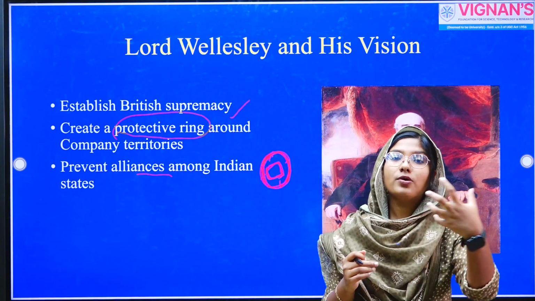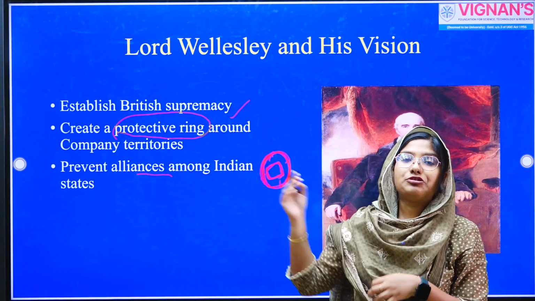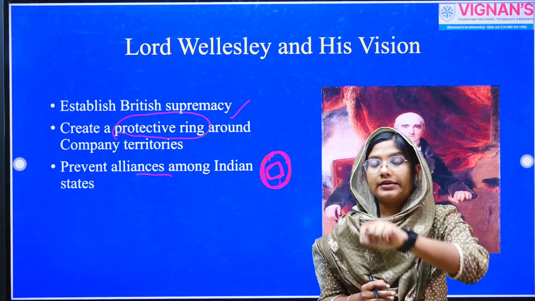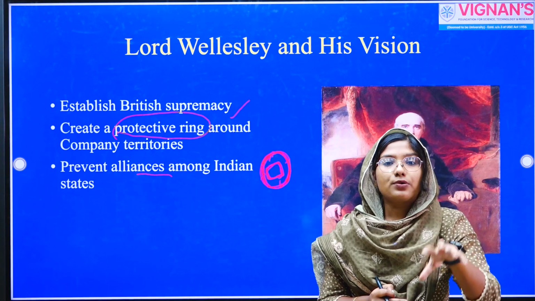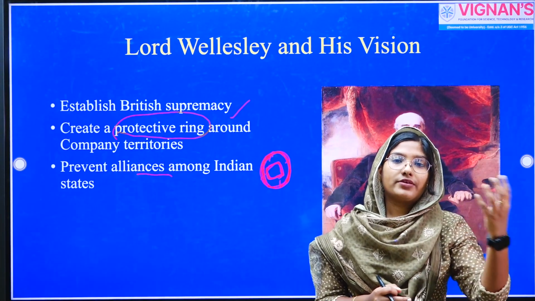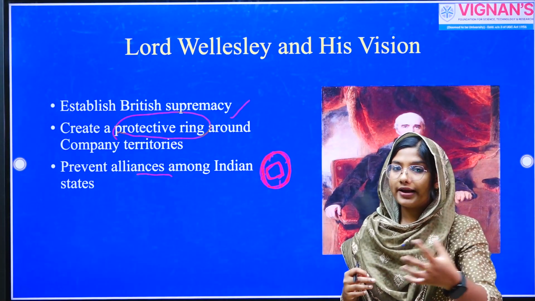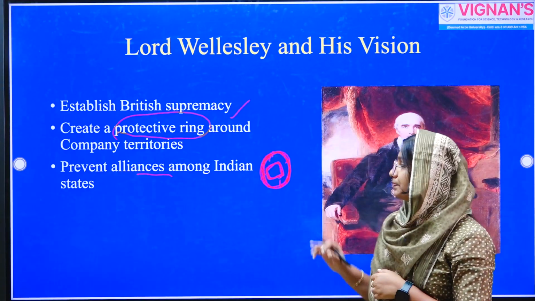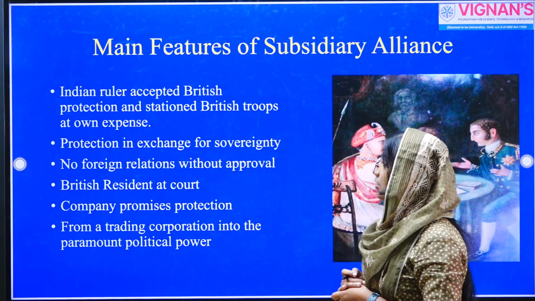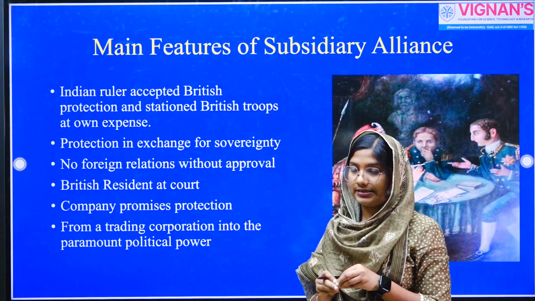In order to avoid that possible unification or alliance among Indian states, he introduced this policy called Subsidiary Alliance, by which if a state agreed to sign it, they could not make any strategic decision regarding their foreign policy, their defense, etc. So it's a very strategic policy in that sense. I'll explain the major aspects of this policy. So here, let's discuss the main features of the subsidiary alliance. This is a policy introduced by Lord Wellesley in the year 1798.